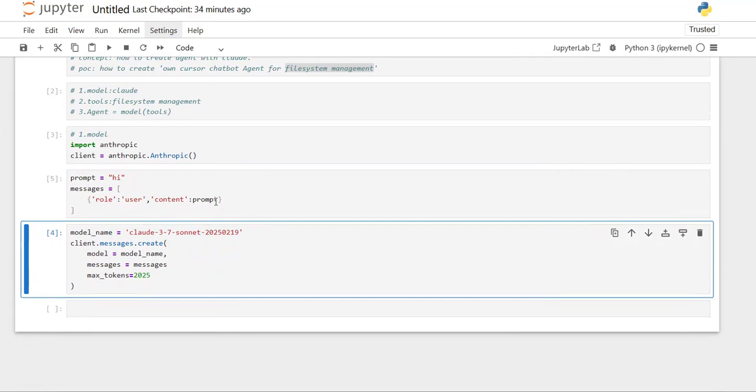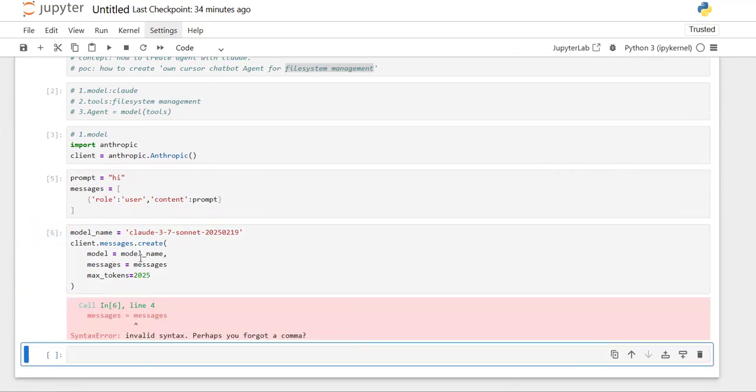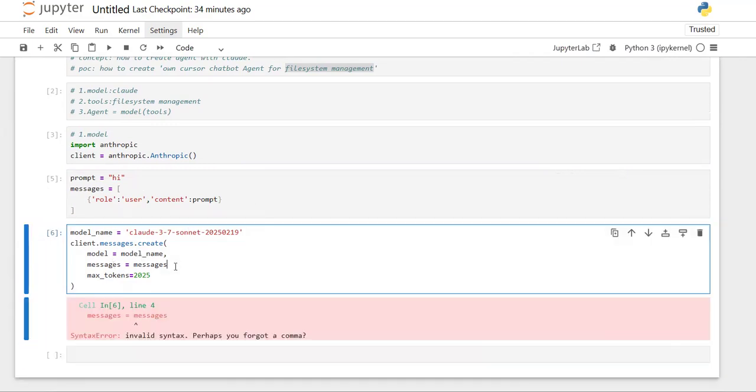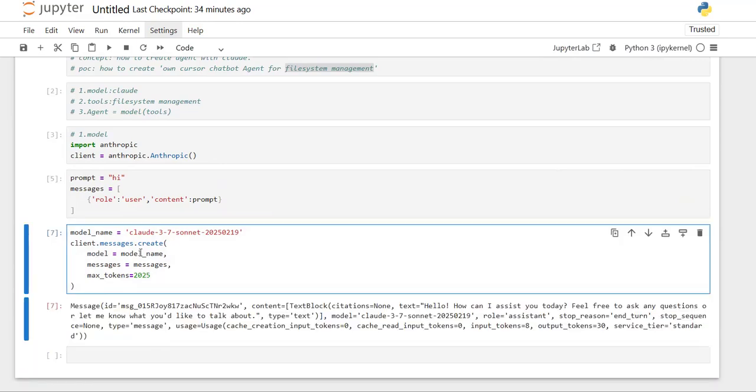As a user, I'm providing the first message, and you can see I defined the model name I want, the Claude model, along with the messages, and I'm creating this request. I think here we need to put a comma. We defined the model as well as the messages, which is the input that we want, and the max number of tokens, which represents input plus output tokens.